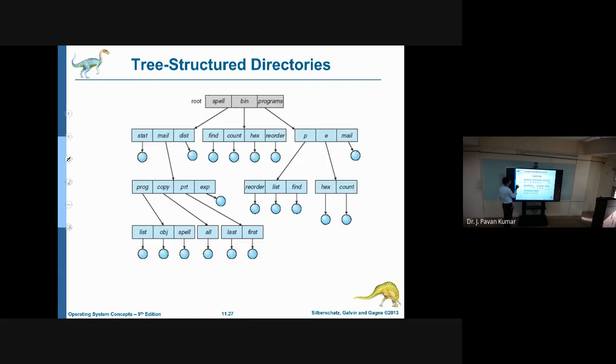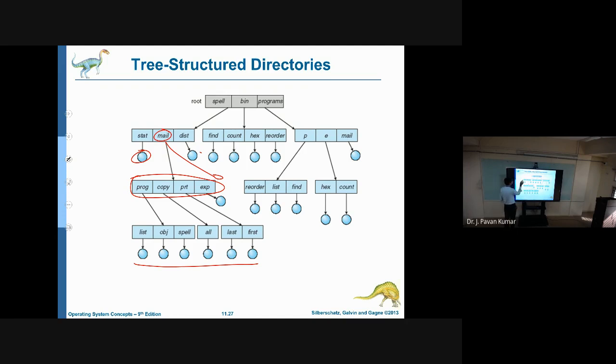Next, tree structured directories, where we will be having multiple levels, not only one or two levels. At the end we will be having files. Within this also, suppose you consider this particular directory, in this we are having subdirectories and files as well. Next, in this one also we can have subdirectories and files. Like this we can have tree structured directories.